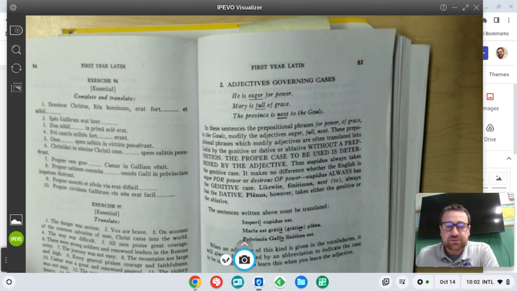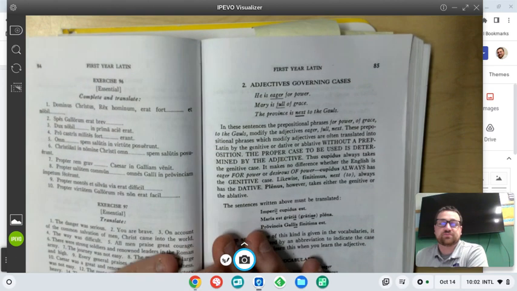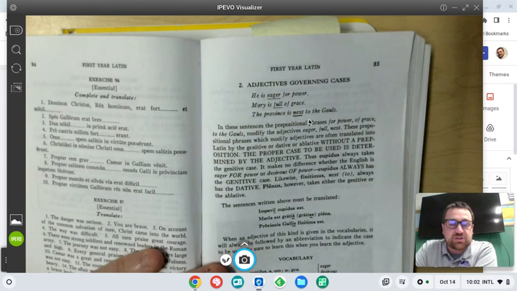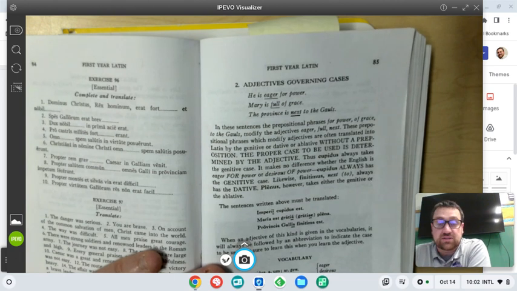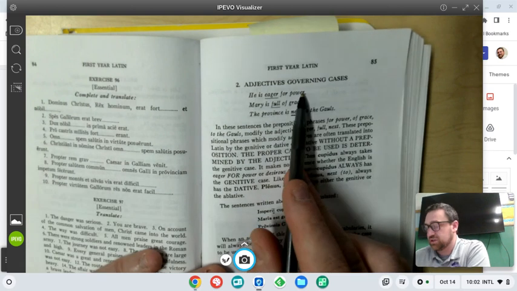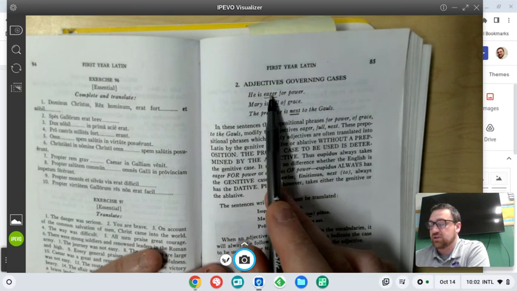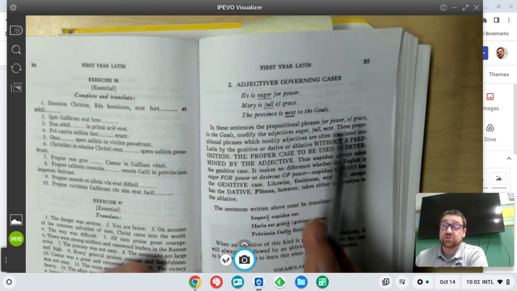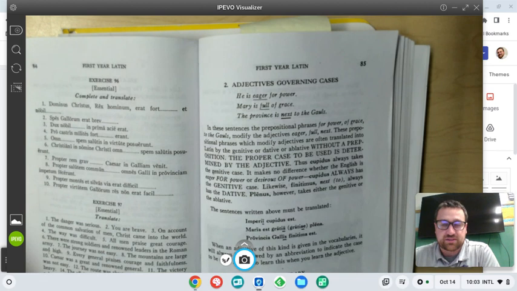and to the Gauls modify the adjectives eager, full, and next. These prepositional phrases which modify adjectives are often translated into Latin by the genitive or dative or ablative without a preposition. So we do use prepositions when we say them in English. For power is a preposition, right? For is the preposition. But what we do in Latin instead is we say he is eager, and then we just put power in a certain case.